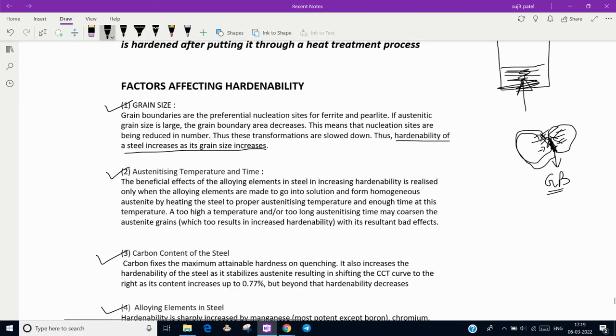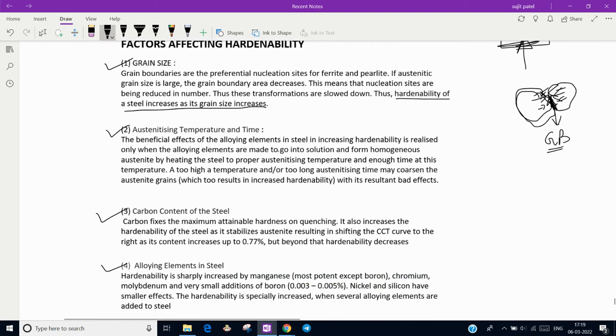The second factor is austenitic temperature and time. The beneficial effect of the alloying elements in increasing hardenability is realized only when the alloying elements are made to go into solution and form a homogeneous austenite solution.